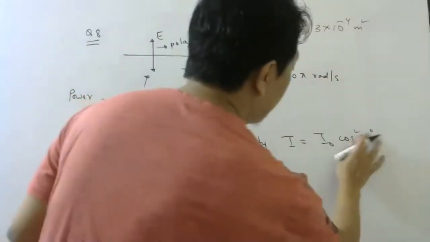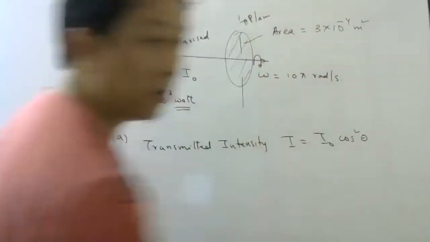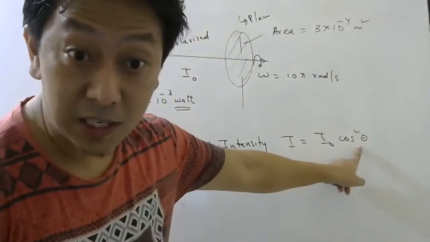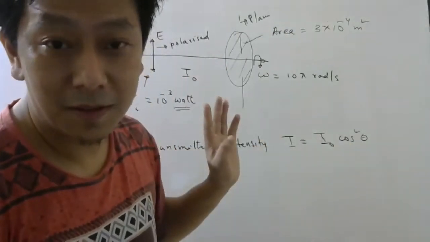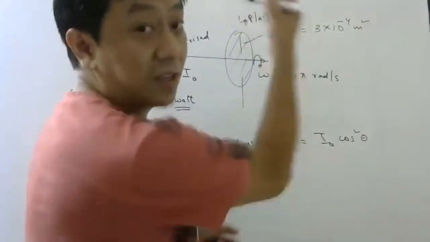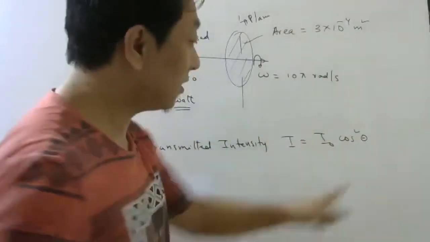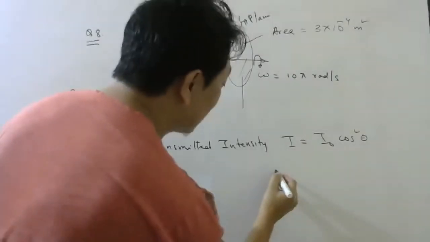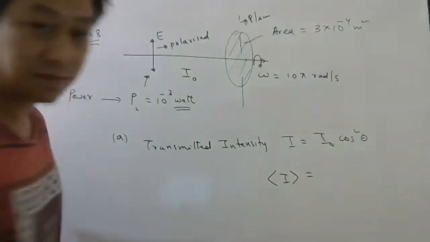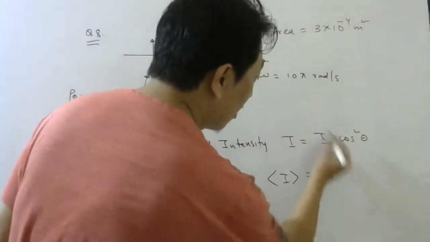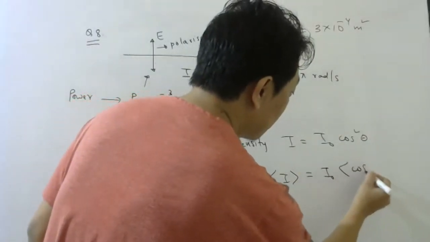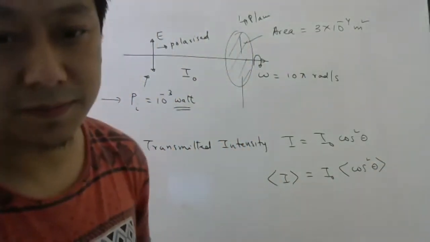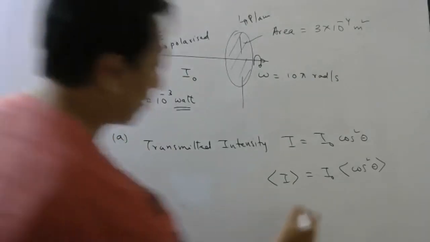Now, why did I write 30? I wrote 30 because of the last problem. Now look here, this theta changes continuously in this problem, because it keeps rotating. So when they ask you the intensity, they are asking for the average intensity. Now tell me, what is the average of cos square? Half.